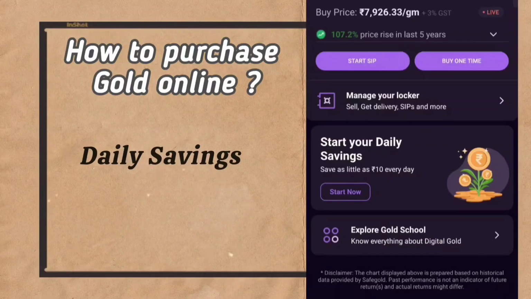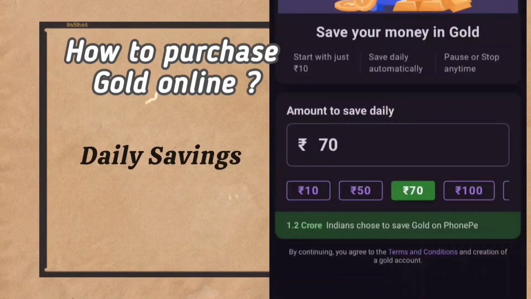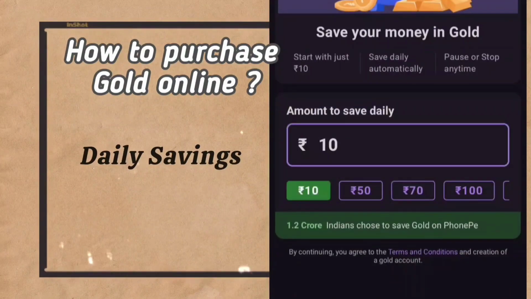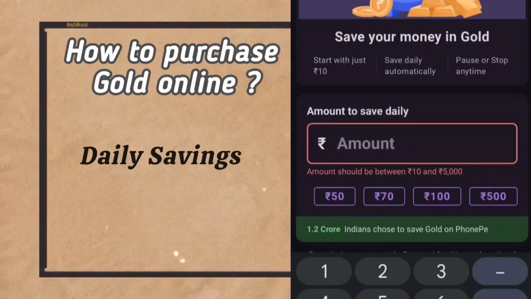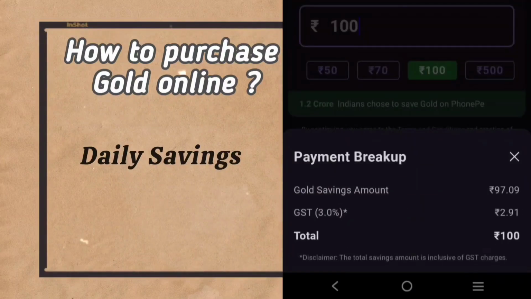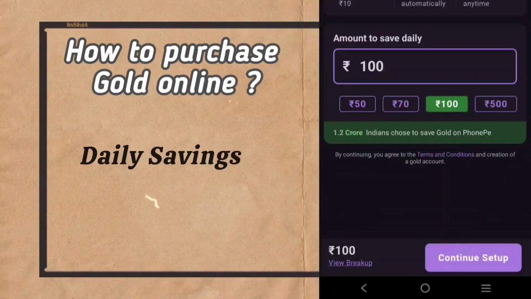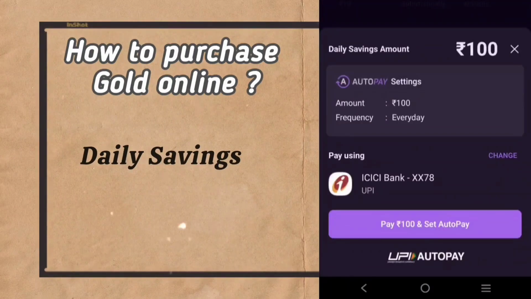Next, without any burden, you can save daily. You can start investing with minimum ₹10 and maximum is ₹5,000. You can check the price breakup where 3% GST is included in the bill. So the gold will be purchased for the amount of ₹97. It has an auto pay setting where the amount will be deducted daily to invest in gold.